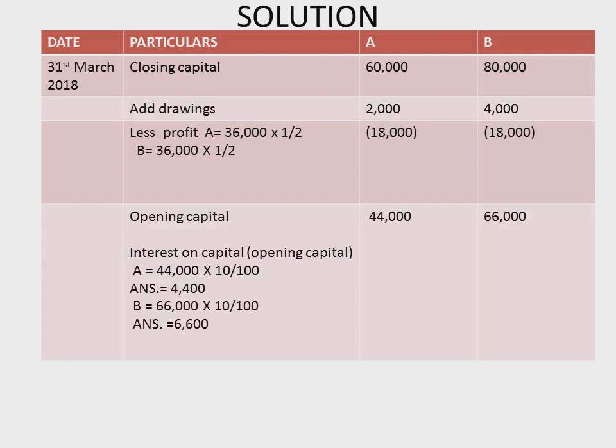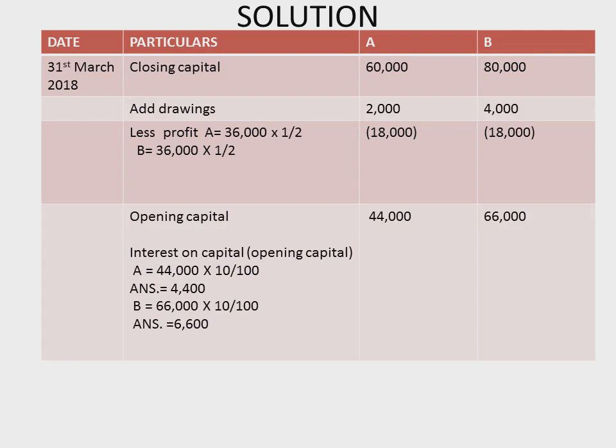Share of profit out of 36,000, which was distributed equally between the partners. So opening capital of A is 44,000, and for B 80,000 plus 4,000 minus 18,000, that is 66,000.